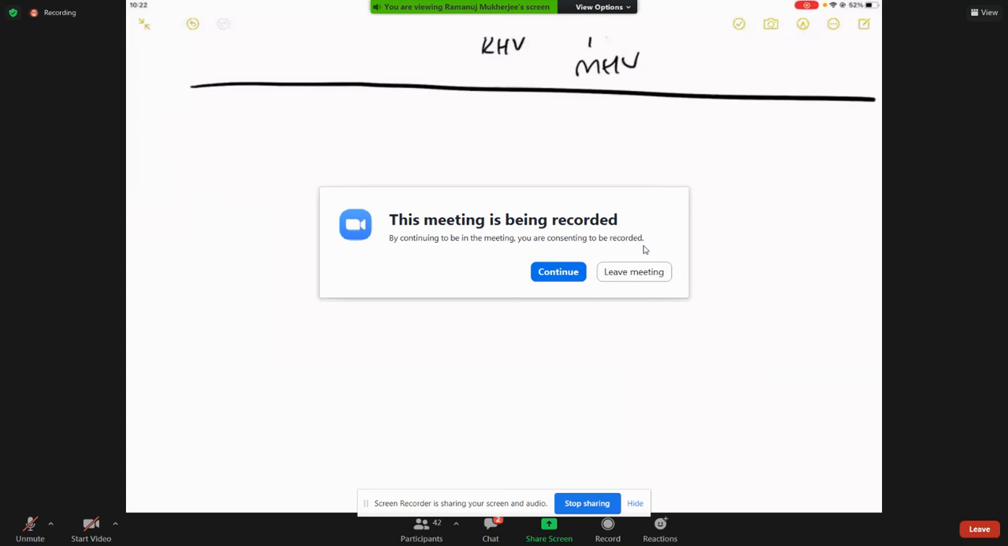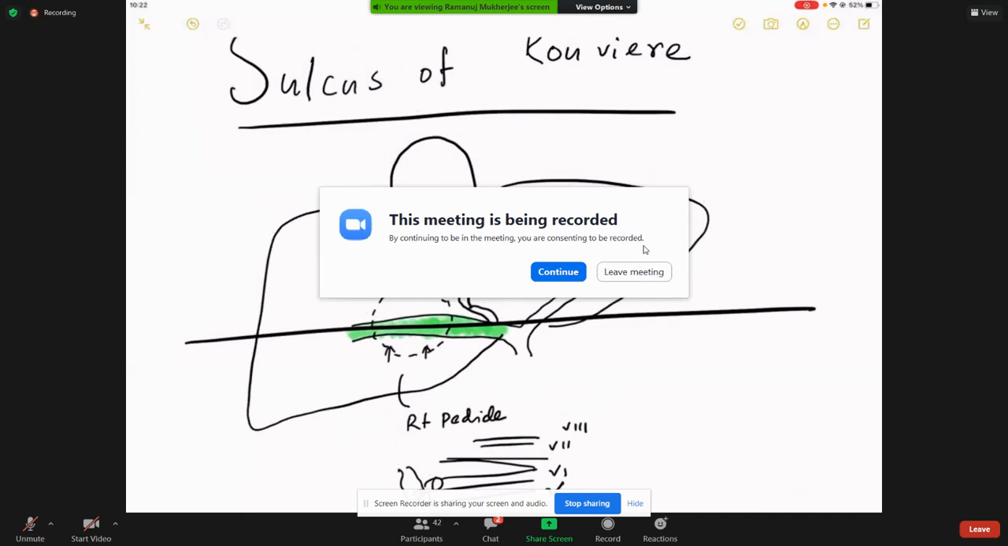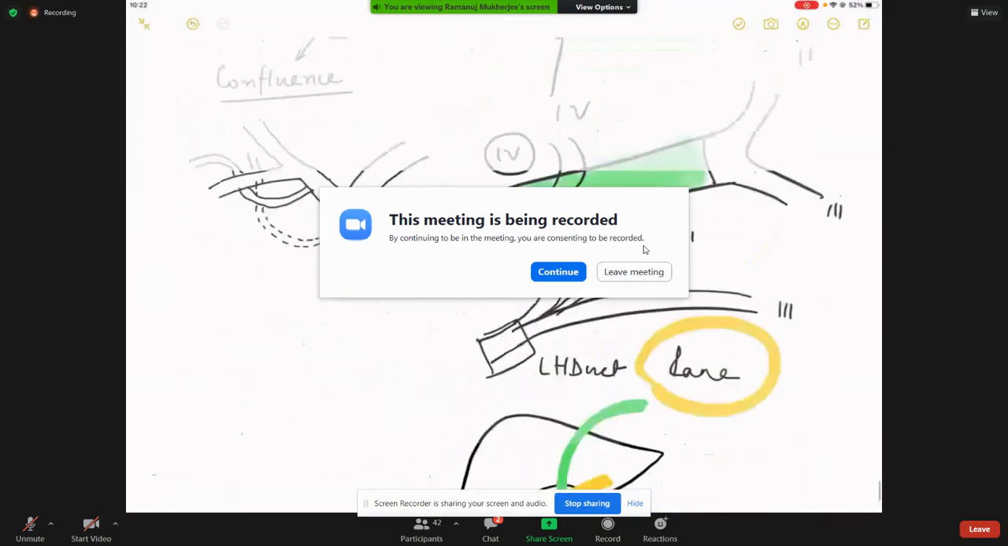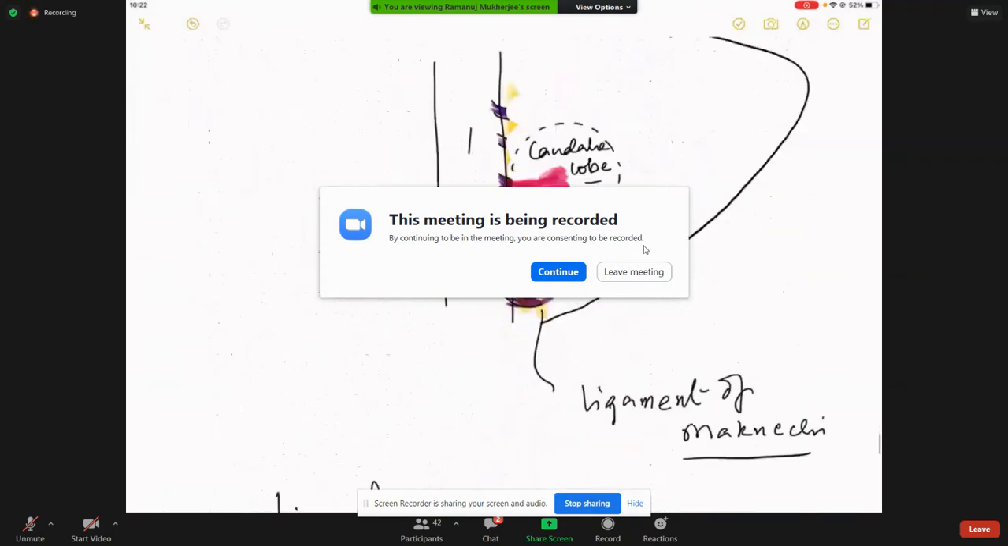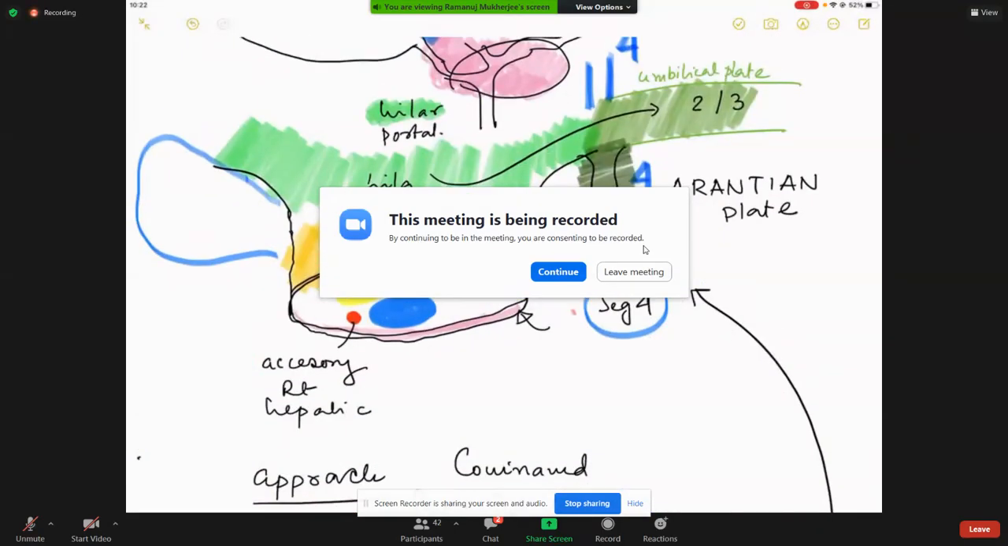Sir, Rouvier sulcus contains the right hepatic duct, no? Sir, the word is pedicle. Pedicle. Remember that there is nothing called a right hepatic duct. I showed you the picture. Where is the picture of that pedicle that I drew? Can you see the pedicle, sir?